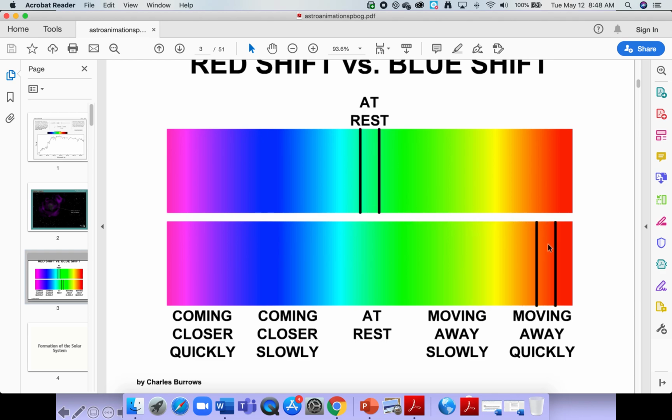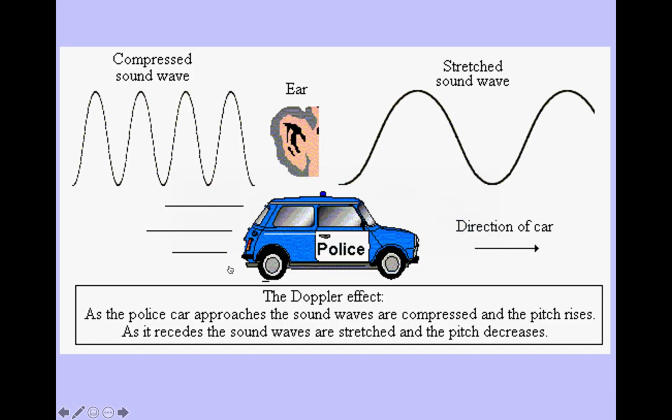If you see the spectral line pattern moving all the way over here towards the red side, it's moving away from us quickly. If it's shifted over here, it's moving away from us slowly. This is coming closer slowly, or coming towards us quickly. Okay? It's at rest, moving away from us slowly. If it's shifted all the way over there, it's moving away from us quickly. Now, why is this? The red side of the EM spectrum has a longer wavelength, so it's getting stretched out. The blue side of the EM spectrum has a shorter wavelength, so the wavelengths are getting compressed because it's moving towards you. Okay, so let's go back here.